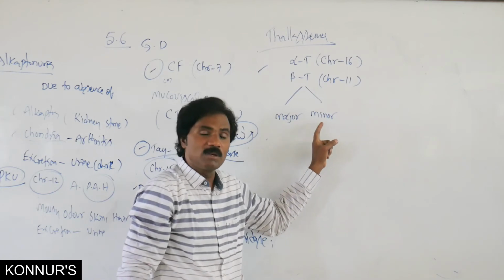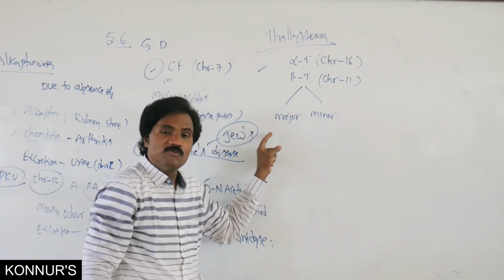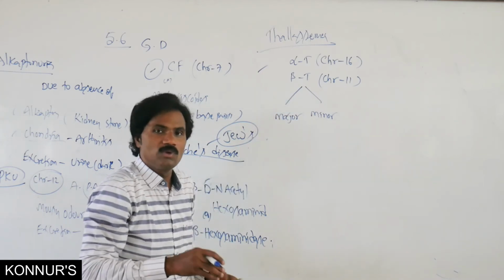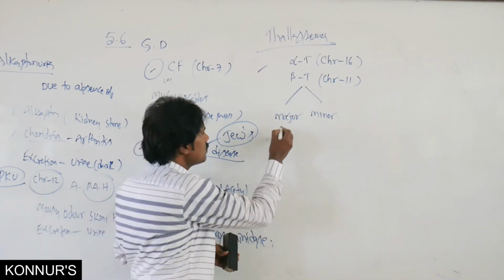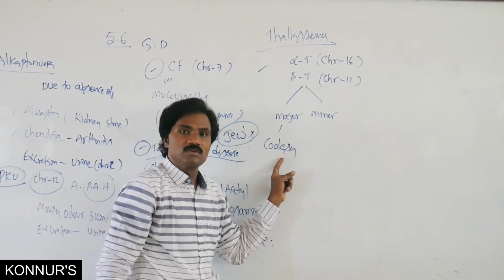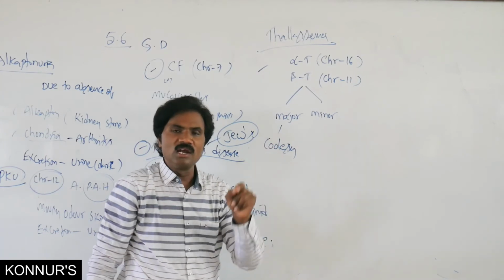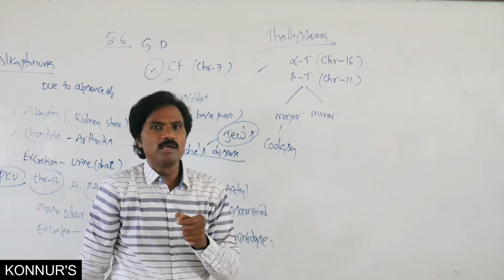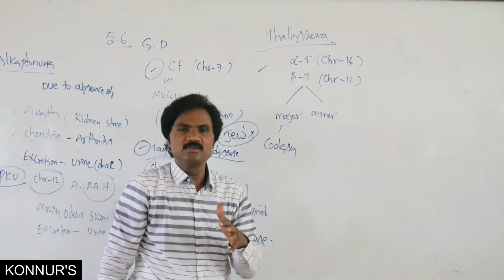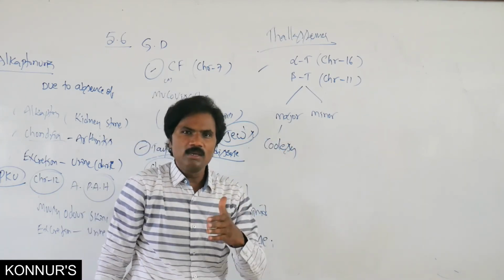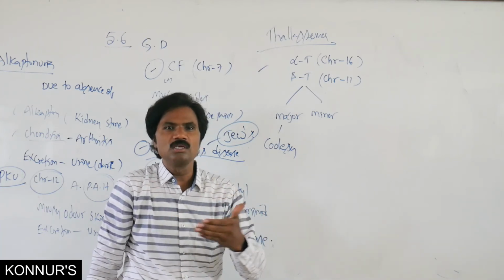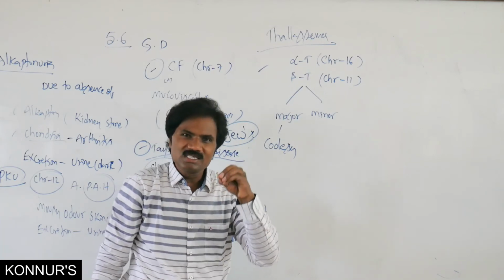Minor is asymptomatically present. Major beta thalassemia is a severe illness, otherwise called Cooley's disease. That means severe illness apart from anemia, because of suppression of particular chains, such as the alpha chain, beta chain, gamma chain and delta chain.